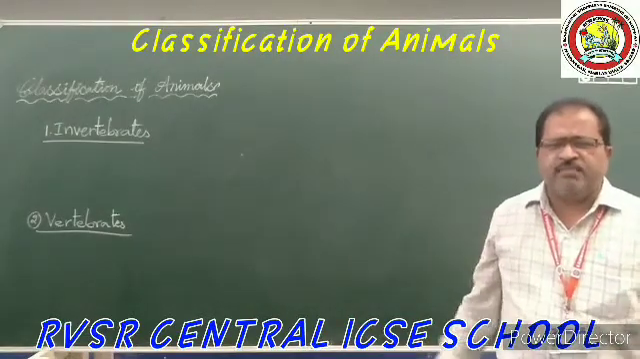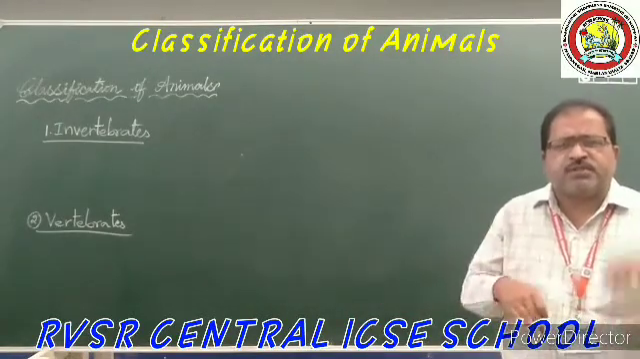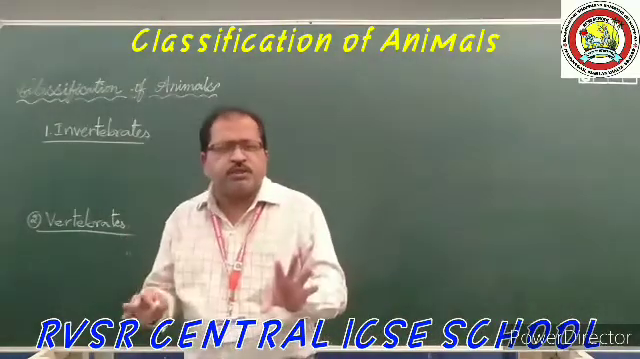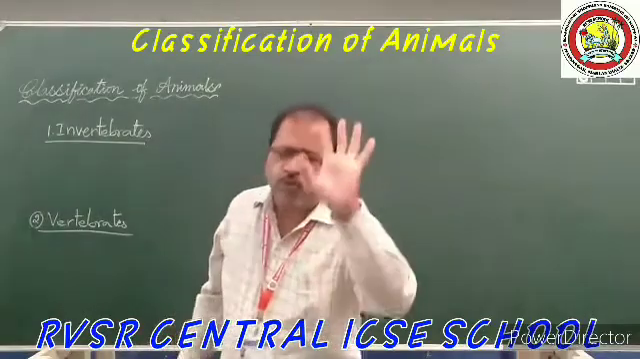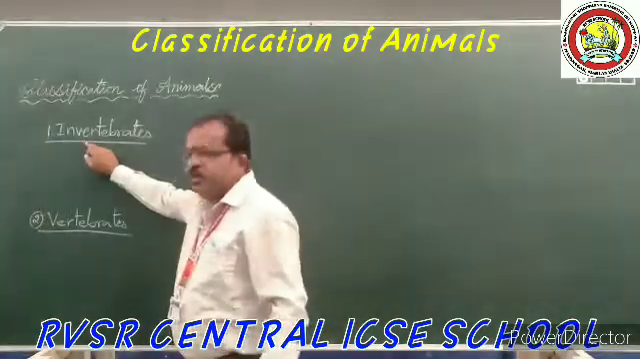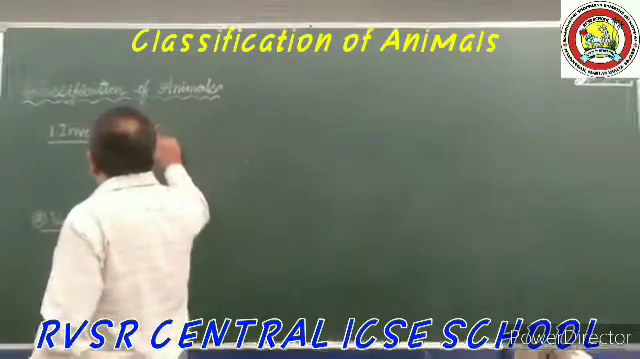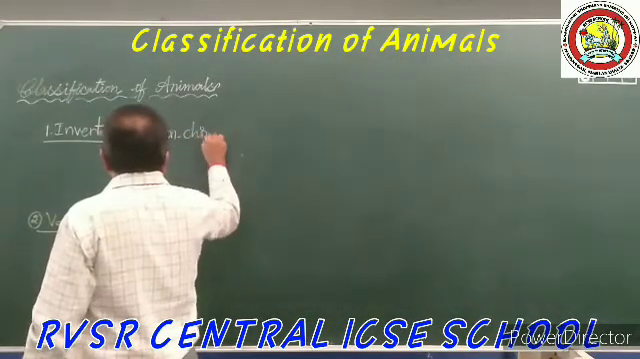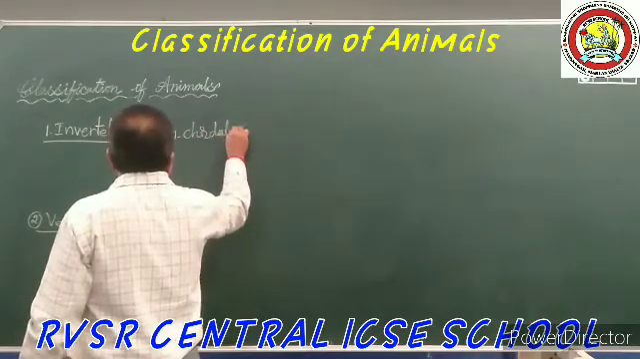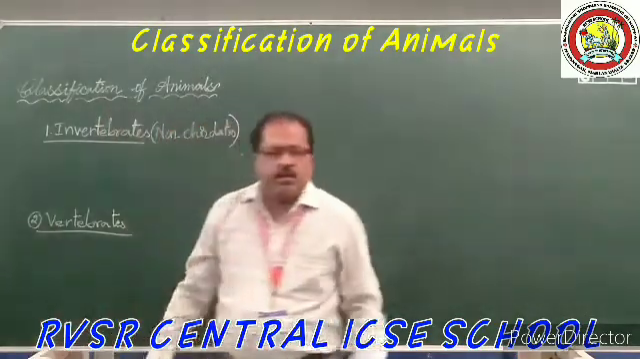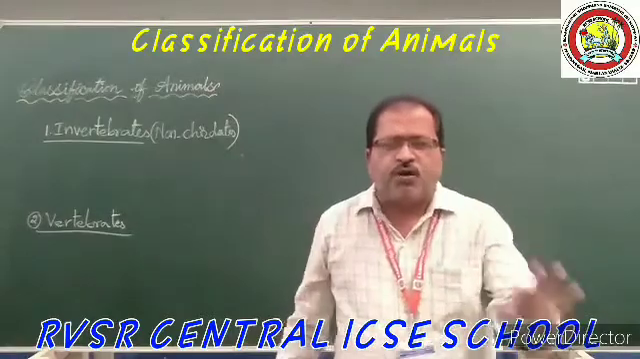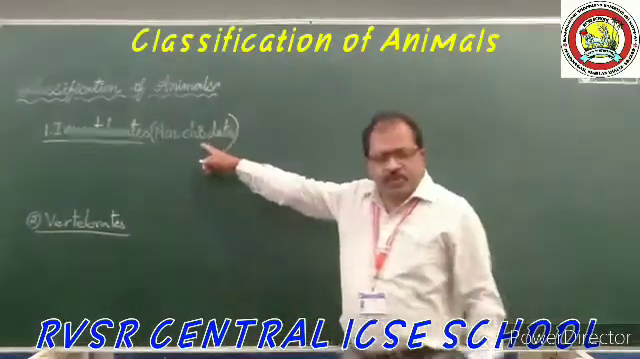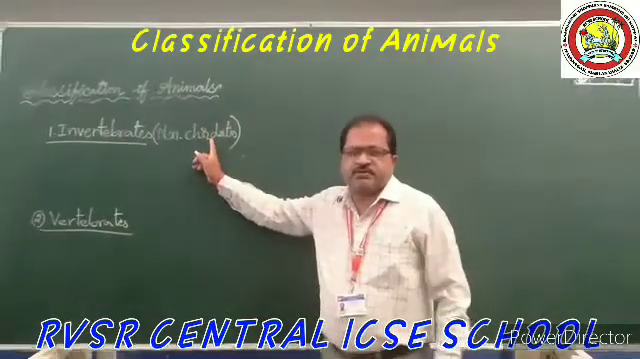Invertebrates are the animals which do not possess the vertebral column, the backbone. They are called invertebrates, also known as non-chordates.